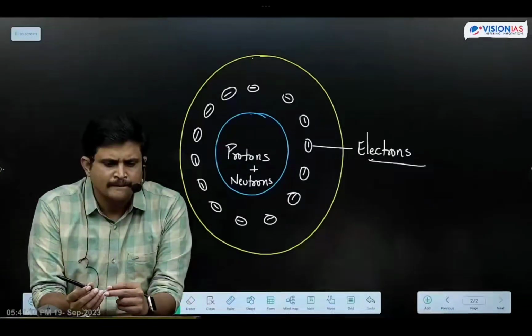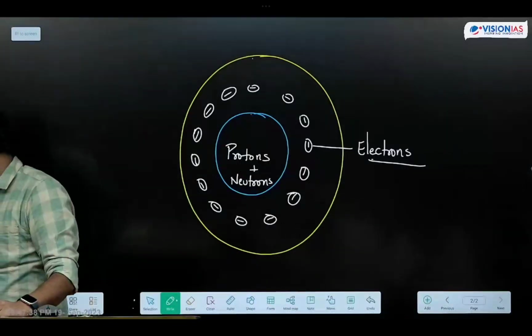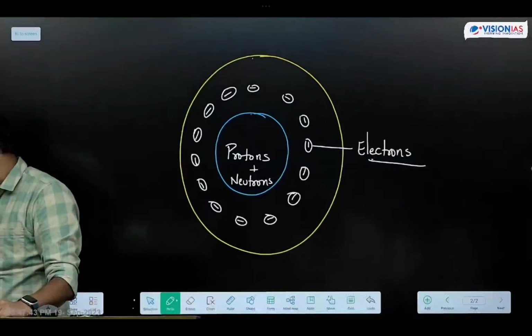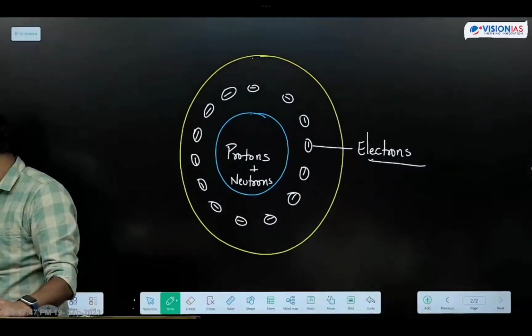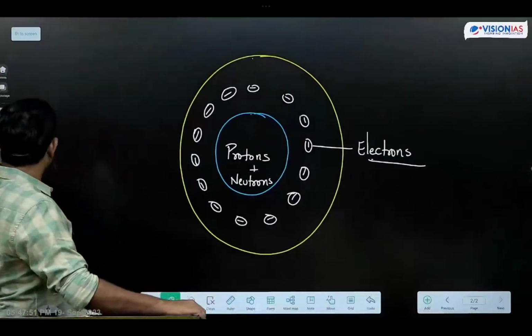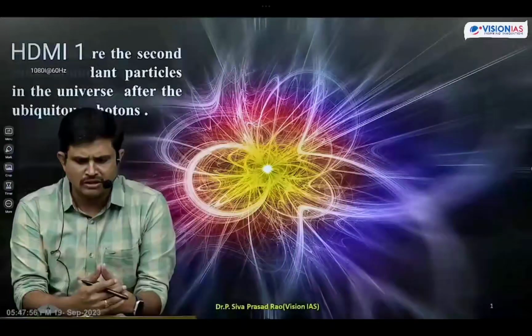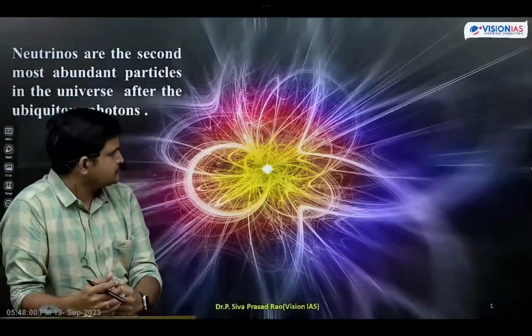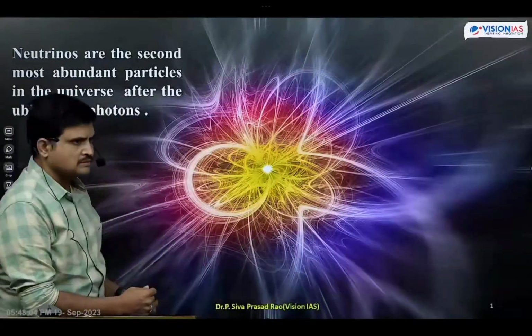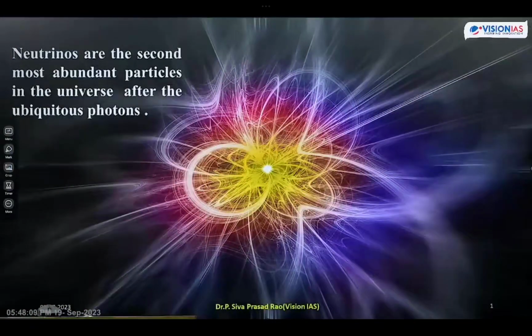Next one is unknowns. Neutrinos. Take it, neutrinos. After photons, neutrinos are the second most abundant particles in the universe.